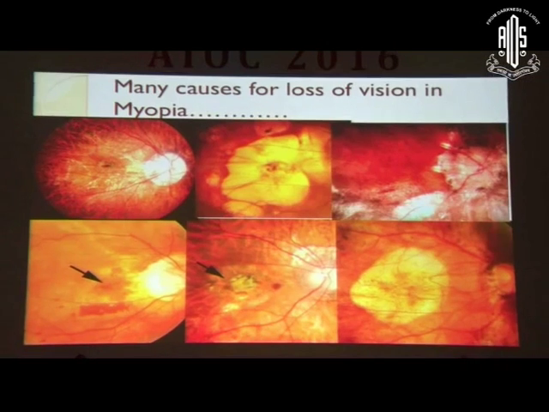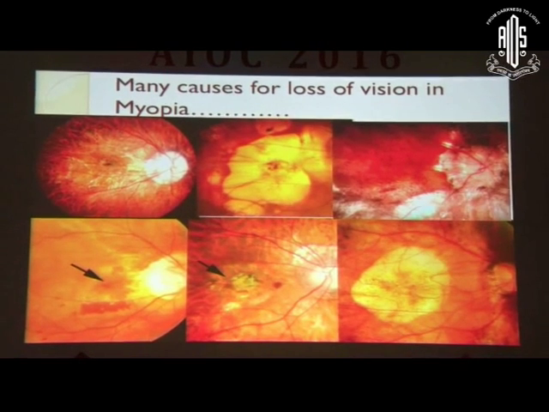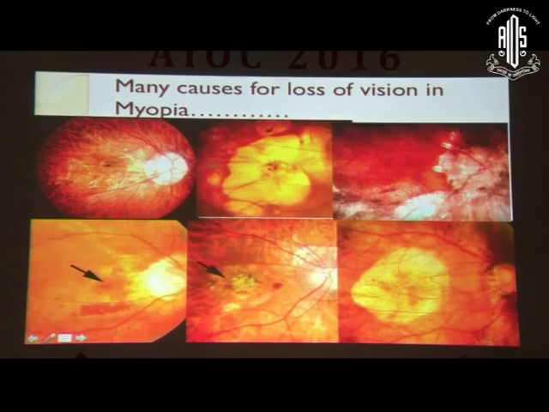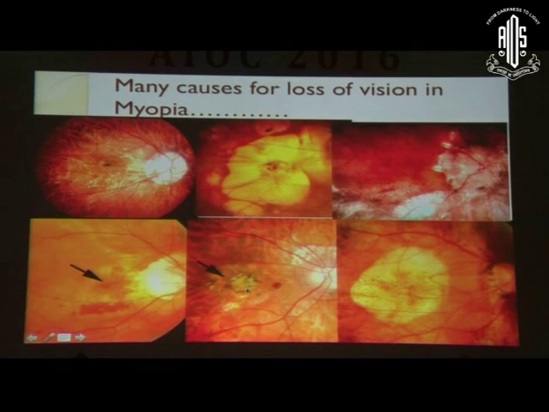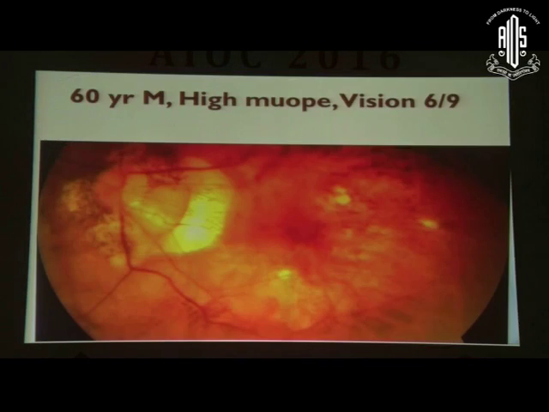Good afternoon. I'm going to talk to you about myopic foveal schisis. There are many causes of loss of vision in a high myopia patient. Many of them are obvious: lacquer cracks, atrophy, posterior staphyloma, CNVM, a scarred CNVM, a large area of atrophy. But often the fundus looks normal, like this 60-year-old myope.